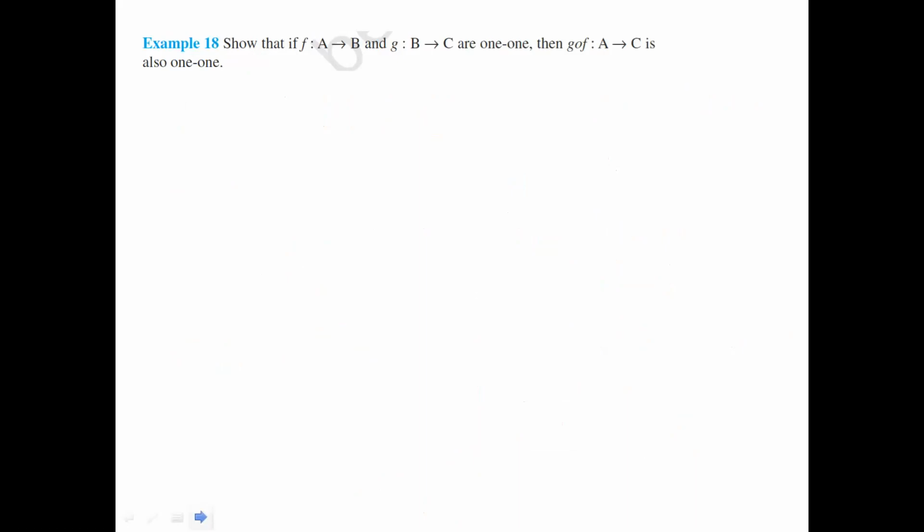See the next problem. Show that if f is a function from A to B and g is a function from B to C, and both are 1-1, then g composition of f, a function from A to C, is also 1-1. Now f is 1-1, g is also 1-1, and their composition is also 1-1. I have to prove this. f is 1-1, which means I'll take x belongs to, just a minute.